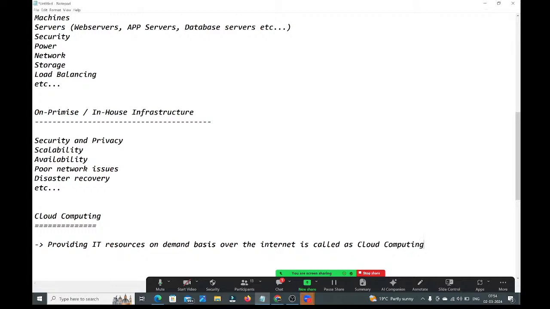Cloud providers are giving the infrastructure based on the pay as you go approach.